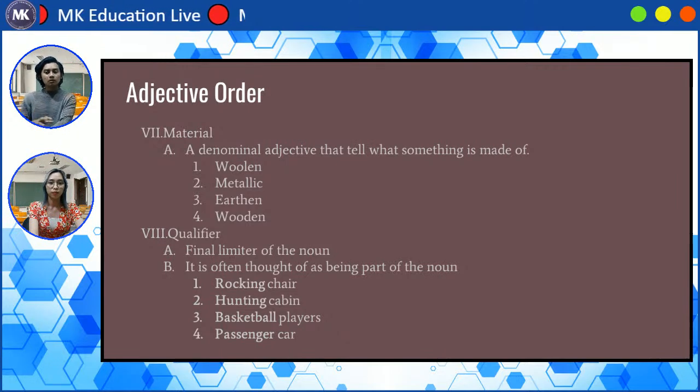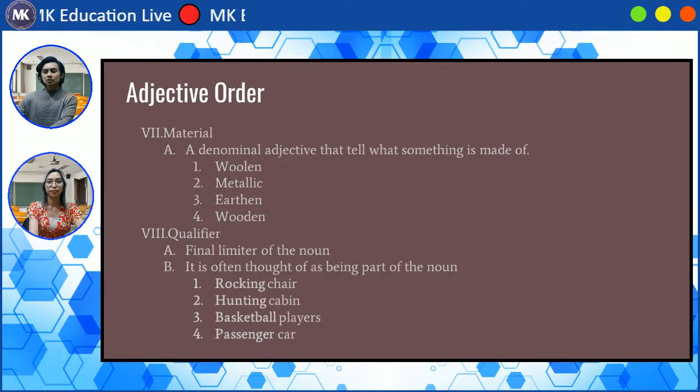For example, rocking chair, hunting cabin, basketball players, passenger car, right? These are the things that further specify what you're talking about. Because if you have chair, cabin, players, or car alone, it's not nearly as specific as it having that final limiter, the qualifier before it, okay?